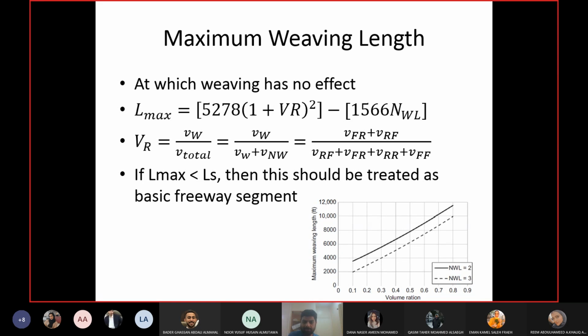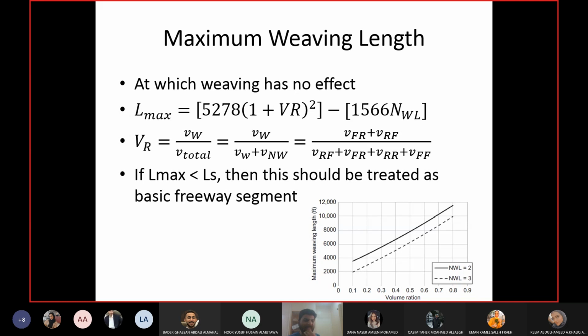So if somebody asks you, I want to design an on-ramp and an off-ramp, and I don't want to make it into a weaving segment, I want to avoid the turbulence of weaving, then you perform this sort of a calculation to give him the length, the distance between the on-ramp and the off-ramp. The distance should be this much, or more than this much, so that you don't have any weaving effect. Okay. Now, if you don't have any weaving effect, then obviously the segment between them will be considered as a basic freeway segment.